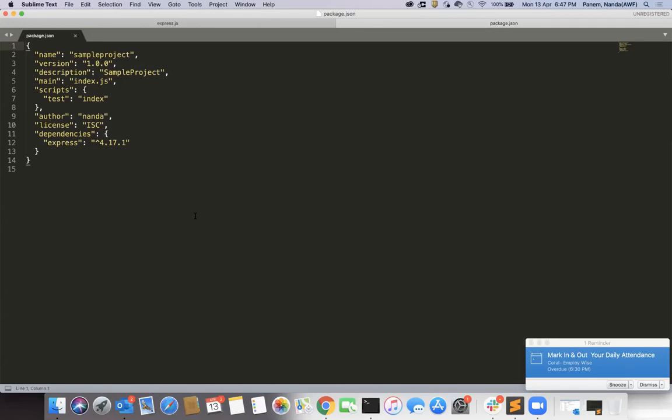So now you can create a number of packages. Previously we used Express, we used FS, we used HTTP. Those things, if you want to use here, we can download them over here. Now I am going to create a simple application over here.